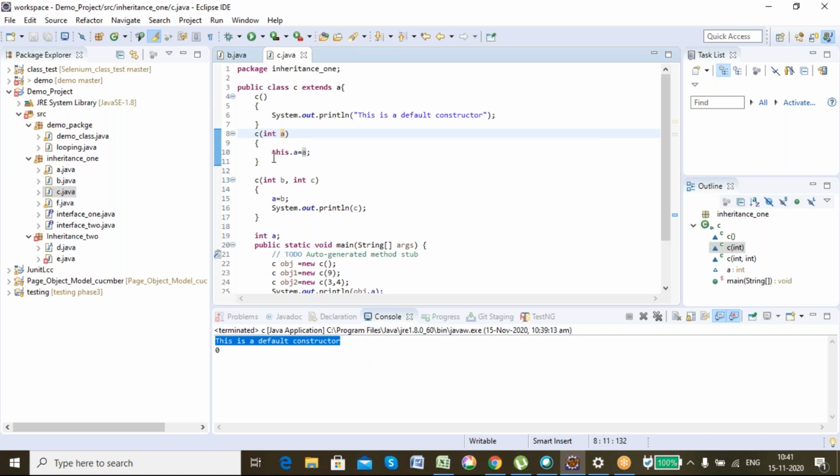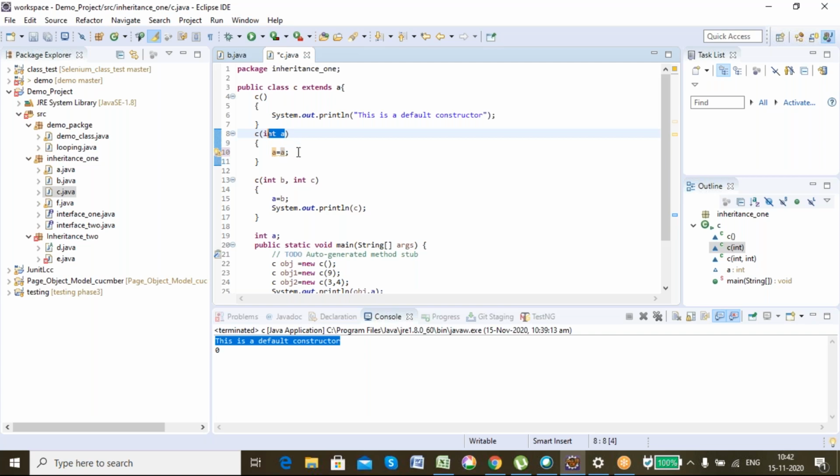So now comes the question. I have passed 9. I'm storing it here in int a, but the variable name of the class is also int a. So if I write a is equal to a, it will get confused. Which a am I referring to? The class a or this temporary a which I have created for this block? I've told you about the scope of the variable, like which block exists between which area. So this int a exists between lines 8 to 11, but this a exists for the whole class.